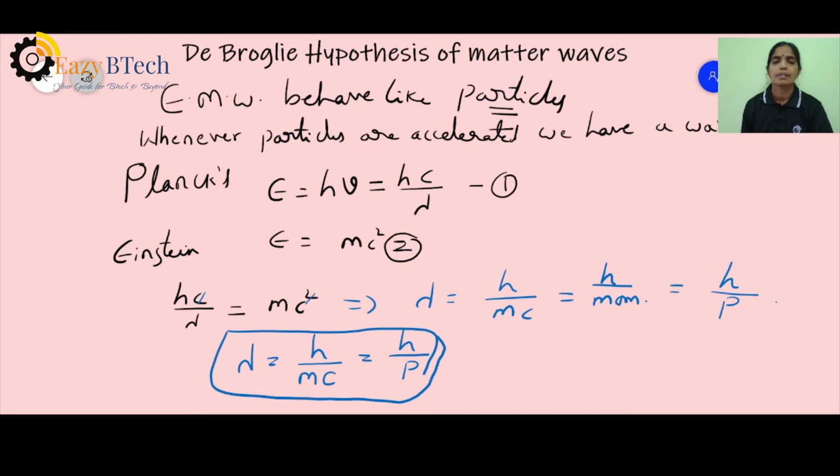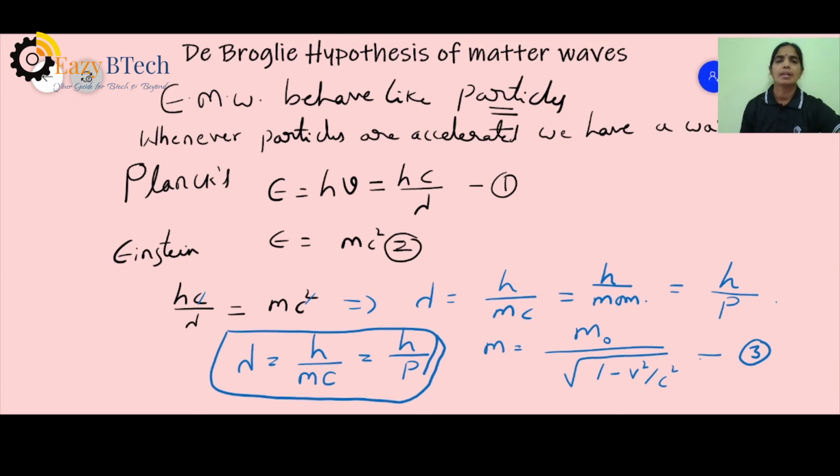But remember, m is the relativistic mass, which is given by m naught by root of 1 minus v square by c square. This is one way of expressing de Broglie's wavelength.